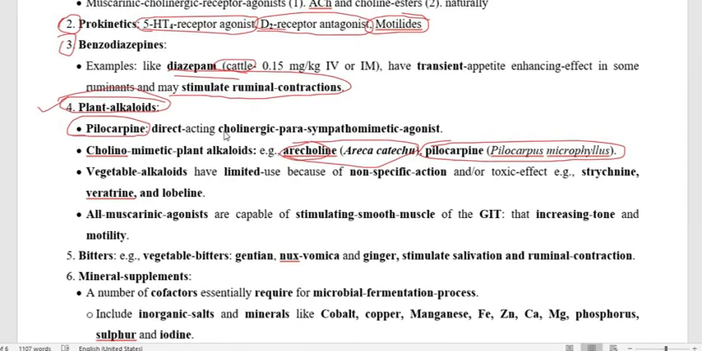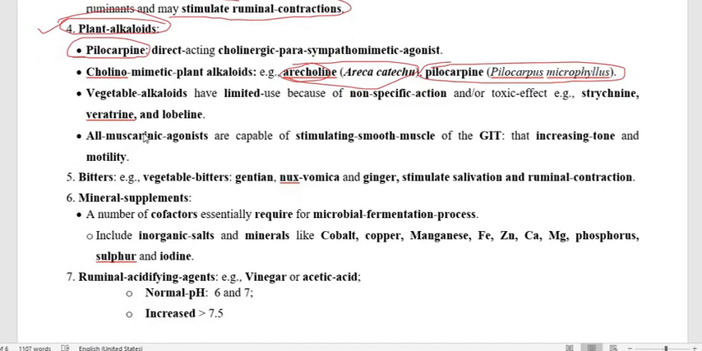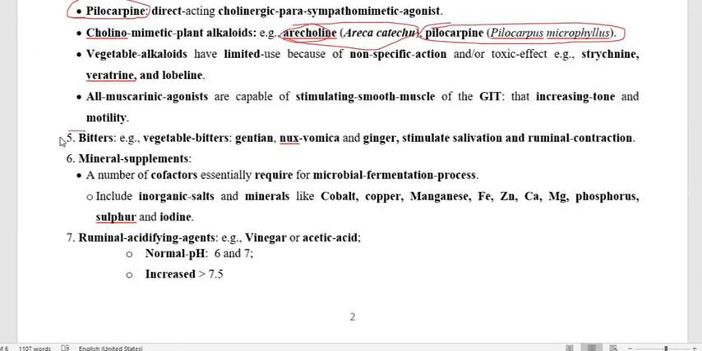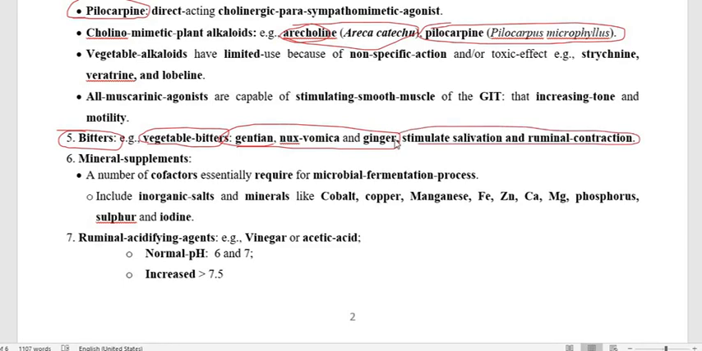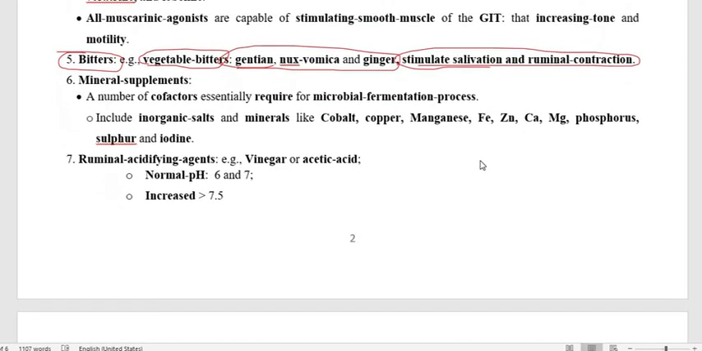So this is less usable benzodiazepines. Next is bitters. We already discussed the bitters under stomachic. Bitters are agents that, by their reflex action and bitterness, stimulate the release of saliva and also digestive enzymes, and therefore they help in digestion. These vegetable bitters are gentian, ginger, and nux vomica. They stimulate saliva secretion and therefore ruminal contraction, and help improve the function of the rumen and reticulum.